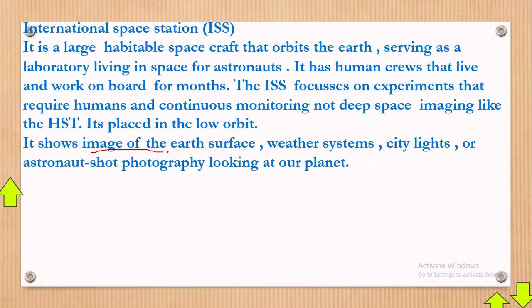So it shows the image of the Earth's surface, weather systems, satellites, astronaut-shot photographs looking at our planet. Here, it is the astronauts who take the photographs, while the Hubble telescope takes the photographs by itself, actually.